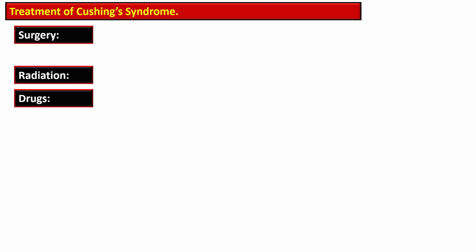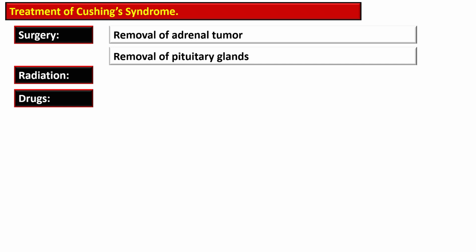The primary goal in treating the Cushing syndrome is to reduce the excess cortisol, either by removing the source of overproduction or by blocking its effect. So, surgical treatment: one option is adrenal tumor removal. If a single adrenal tumor is there, it can be removed, and the condition is cured.